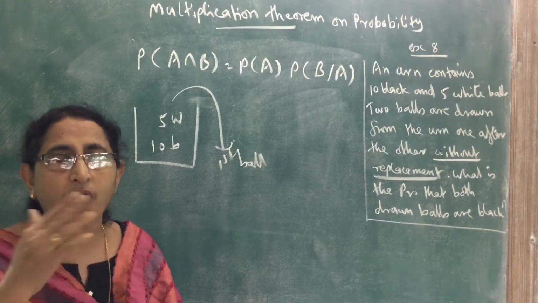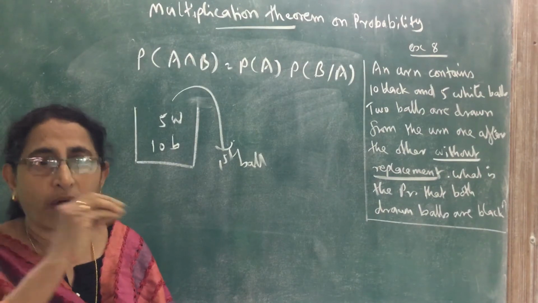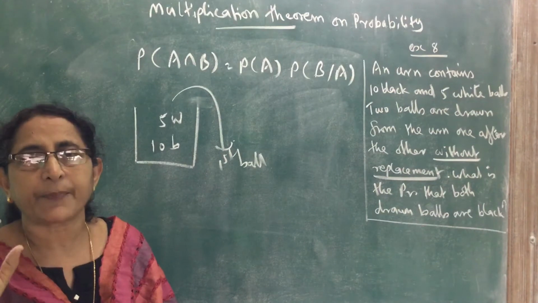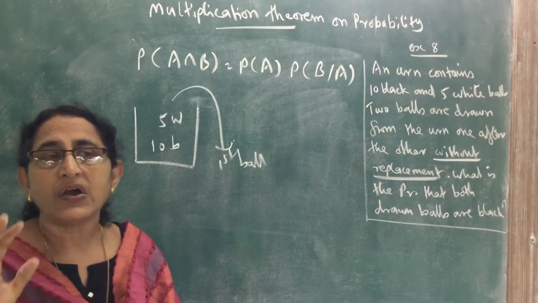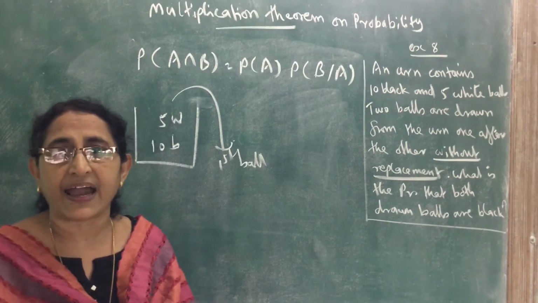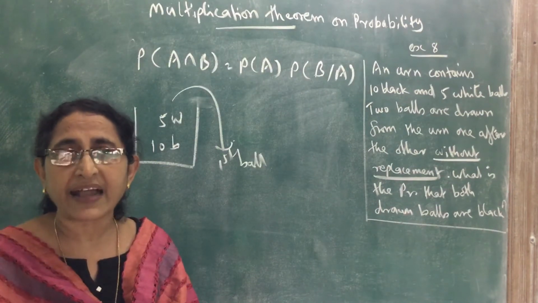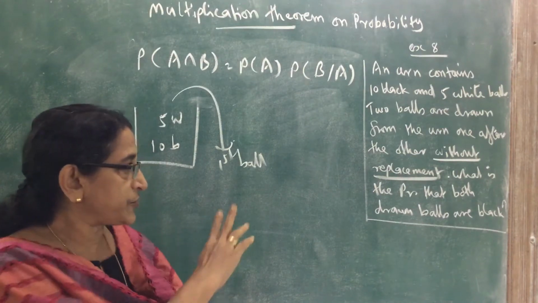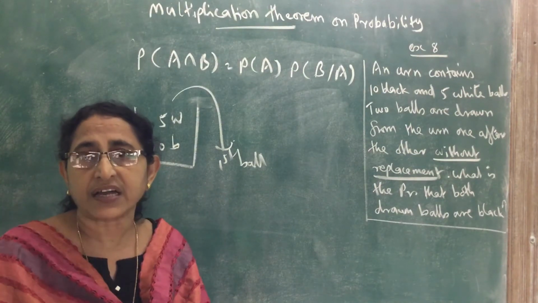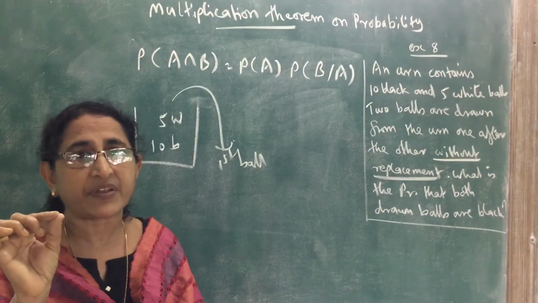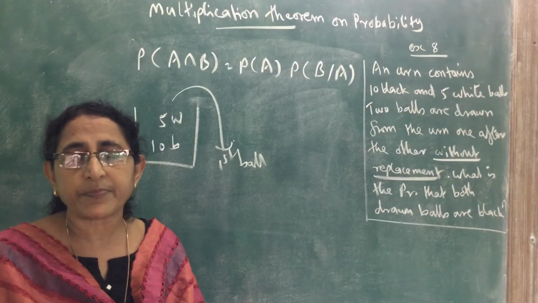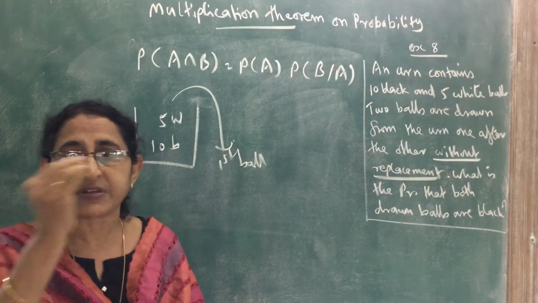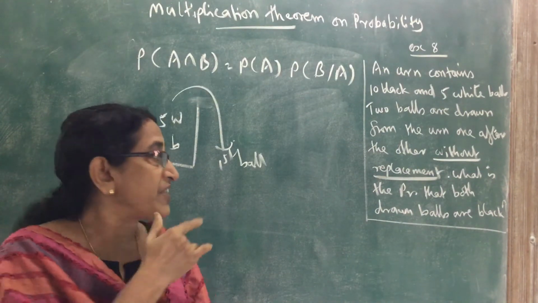So 2 balls are drawn without replacement. That means one ball is taken and removed, the second ball is taken, and we have to find the probability that both balls drawn are black. That means first ball drawn is black and the second ball drawn is black. That is what we want to find. Without replacement is a very important term; it means the ball is not replaced, so one ball is taken, removed, and not kept back.